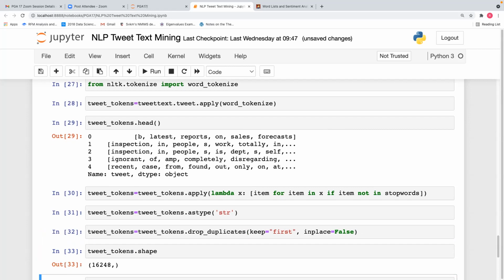So tweet text dot apply word tokenize, we are breaking the sentences into words, tokens. And then we drop the stop words. And then we also convert it into string. Then we drop the duplicates.